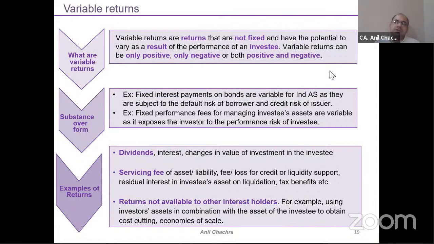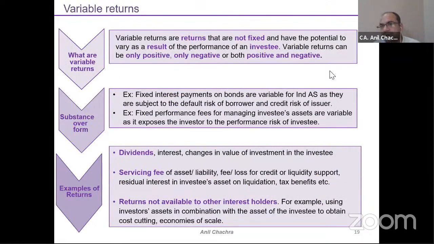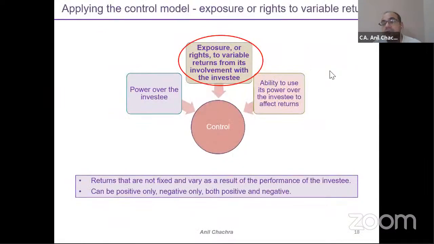Suppose we have power and I am not getting any returns, then this control model will not be applied, because all three are needed: power, exposure, and ability. So we should have the exposure as well, the exposure or right to the variable returns from its involvement with the investee.